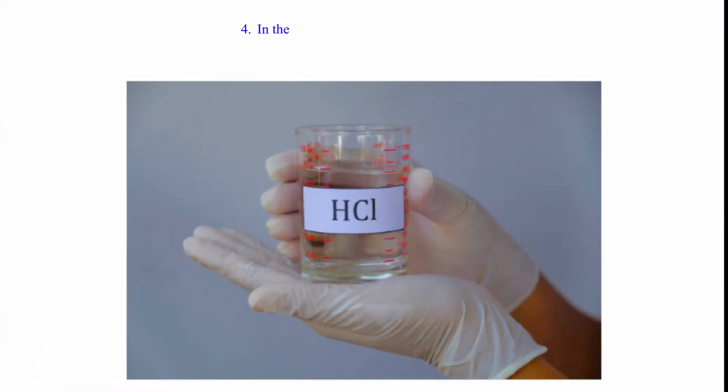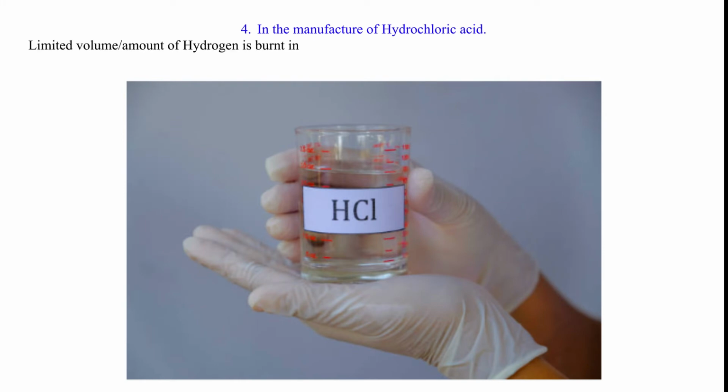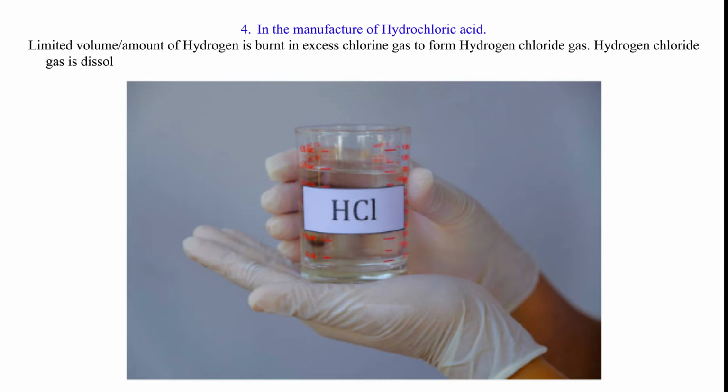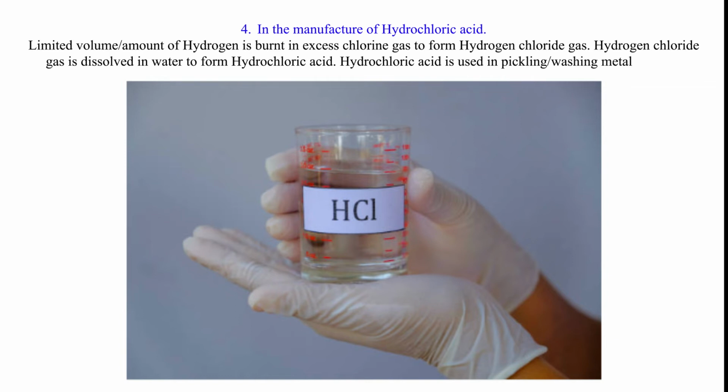4. In the manufacture of hydrochloric acid. Limited volume / amount of hydrogen is burned in excess chlorine gas to form hydrogen chloride gas. Hydrogen chloride gas is dissolved in water to form hydrochloric acid. Hydrochloric acid is used in pickling / washing metal surfaces.